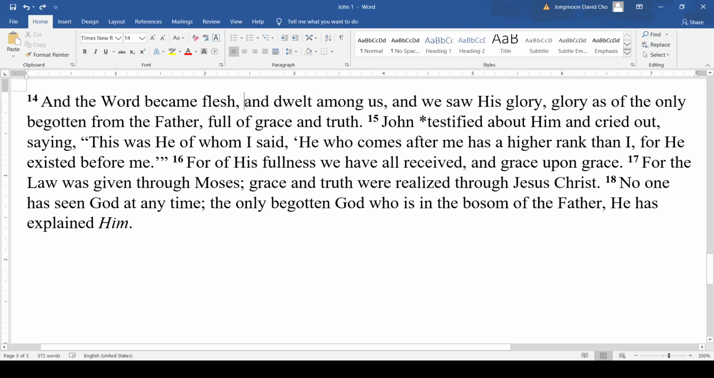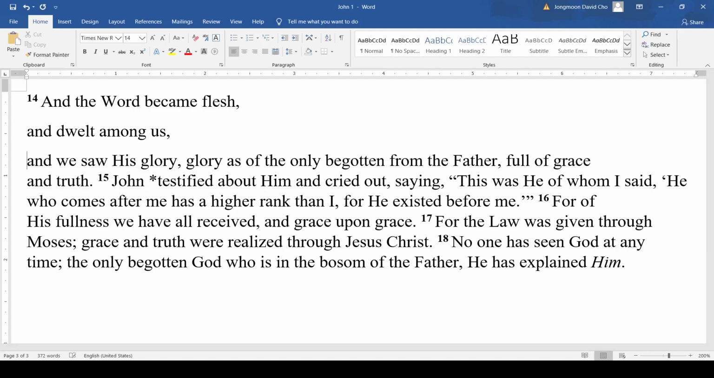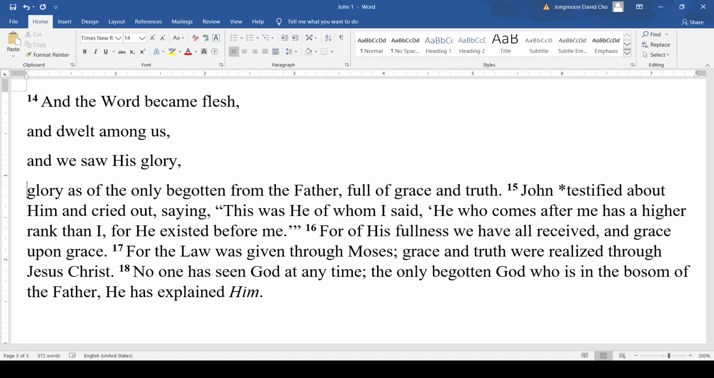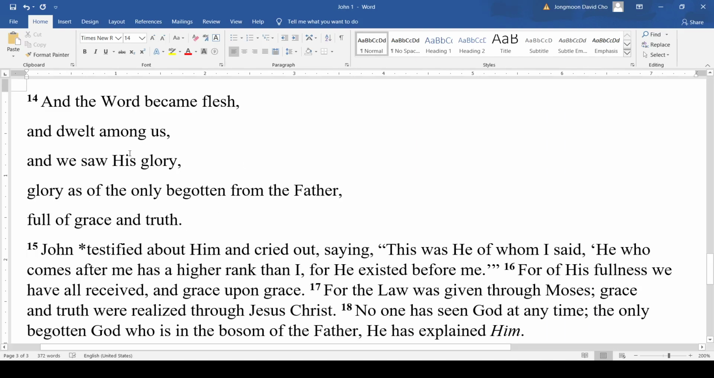Looking at verse 14, I see lots of sentences joined together. "And the Word became flesh." That's one sentence. "And dwelt among us" is not a full sentence. I think it's missing a subject. We'll go on. "And we saw his glory." That's another full sentence. "Glory as of the only begotten from the Father" is not a full sentence. "Full of grace and truth" is not a full sentence. One great thing about our Bibles is that they've already put the commas in there for us, and that's a great way of separating the sentences. That's what I was looking at as I was doing this.